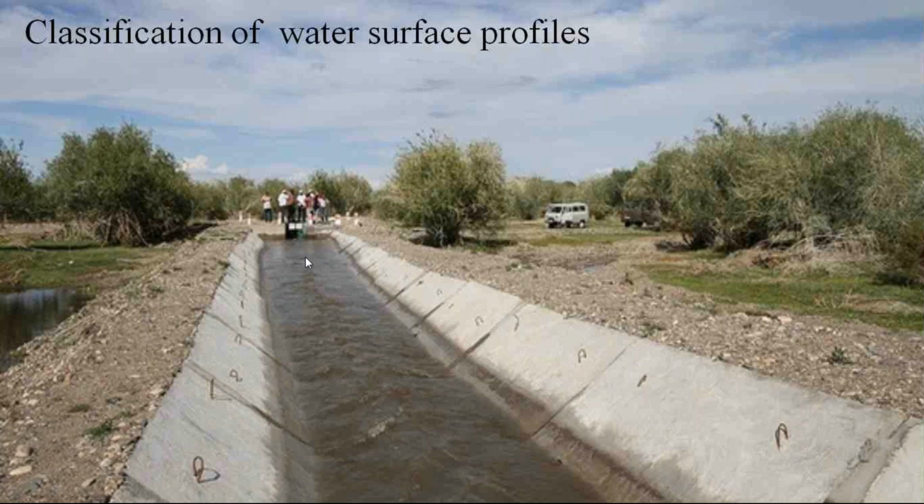That is called backwater curve. Sometimes this water surface gradually decreases in the direction of flow, like M2 curve, that we call drawdown curve. So the water surfaces in open channels are classified according to channel bottom slope and also according to zone 1, zone 2 and zone 3.